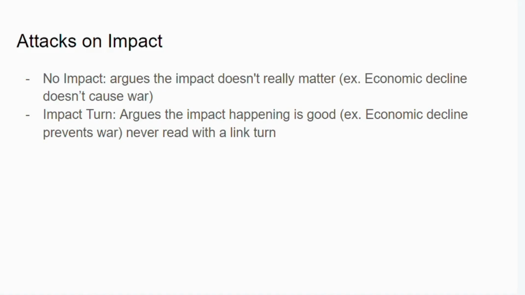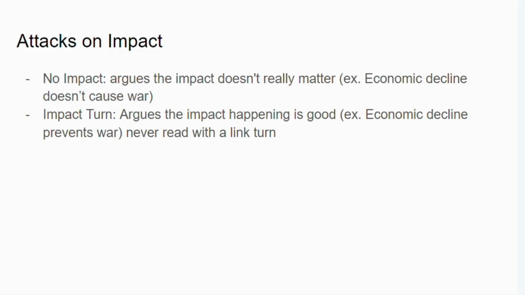There's two types of impact defense when it comes to this. There's mitigating and terminal. Terminal saying no, nothing will happen at all, and thus it's a complete takeout. Then there's mitigating, which is a lot easier to win on. It's saying, look, it's not going to be as bad.